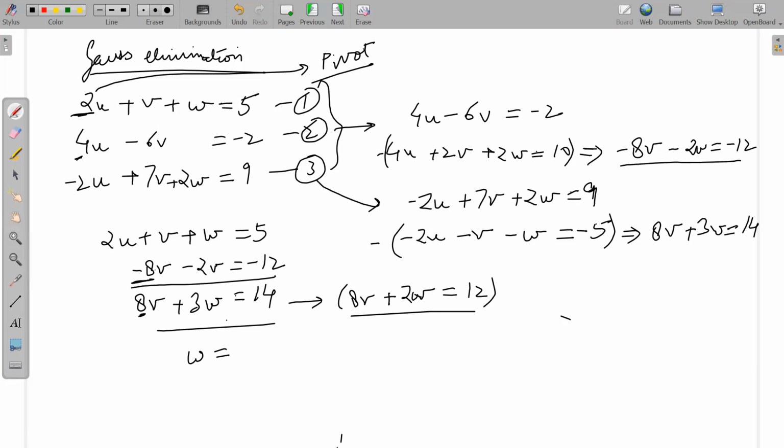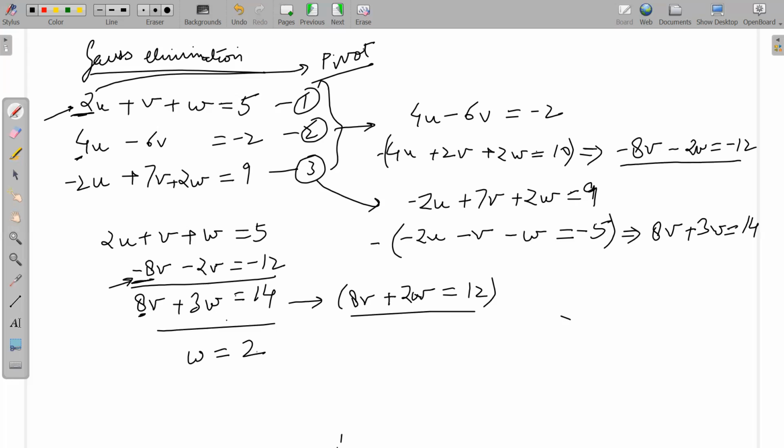Okay, because now the second equation is your pivot. Now your pivot lies in the second equation. Remember, in the first equation, we did not change the first equation. We are only subtracting the multiple of the first equation. Again, we are doing the same thing. We are multiplying by minus 1 with the second equation now. Minus 1 is being multiplied to the second equation, and we are subtracting the second equation from the third equation. Okay, so you get W is equal to 2.